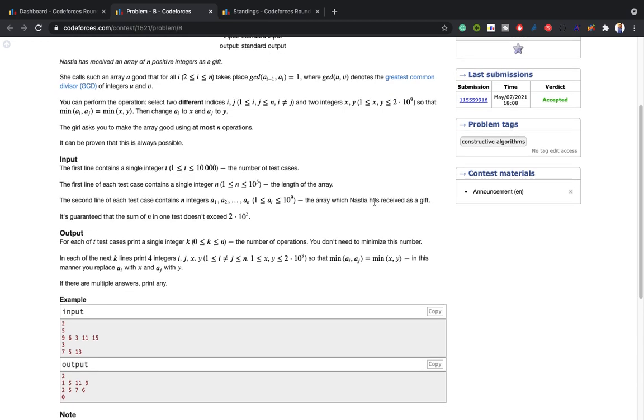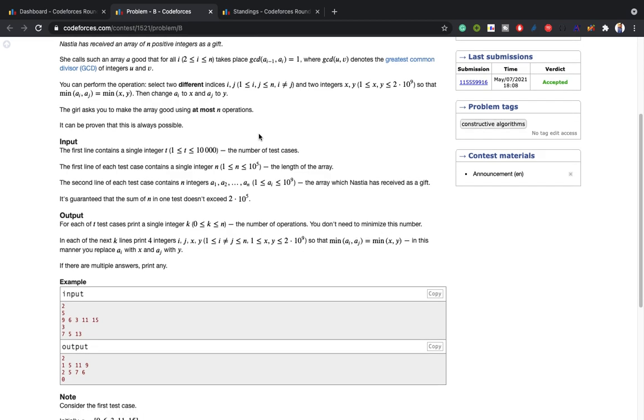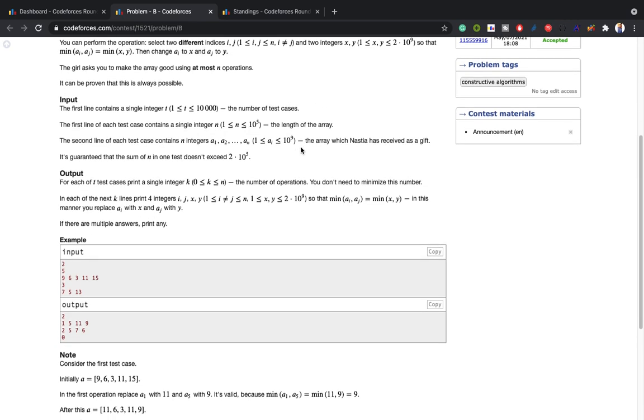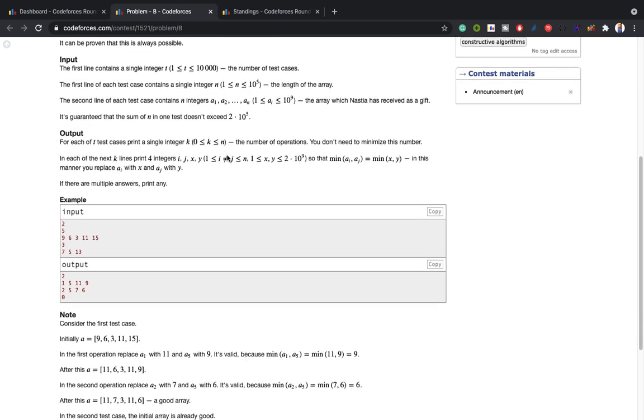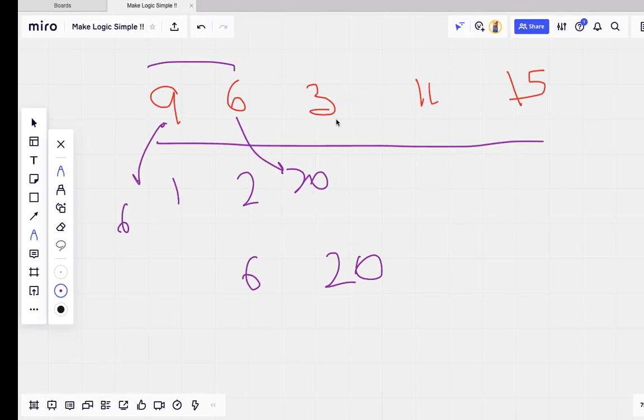We can use at most n operations to make the array good. Good means the GCD of adjacent elements should be 1. We have to print k, the number of operations we did, and for each operation we print i, j, x and y. i, j means the indices we will replace with x and y. Okay, so yeah, let's move on. Let's explain this case only.